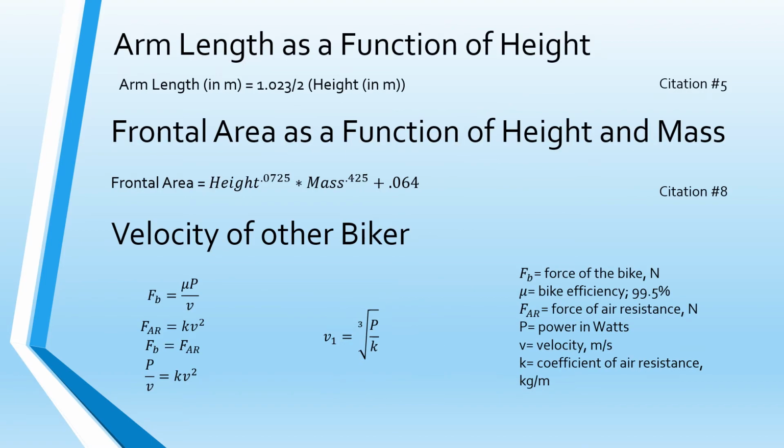Since we could not make measurements on Winder herself, we found, using research, proportions using her height and her mass, and we have an equation for arm length and frontal area. The velocity of the other biker was found using the force of air resistance and the force of the biker, using the power that we found for elite female athletes. Using that, the velocity is equal to the cube root of the power divided by the coefficient of friction.